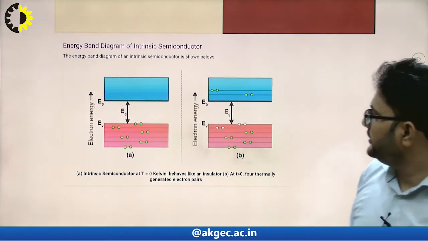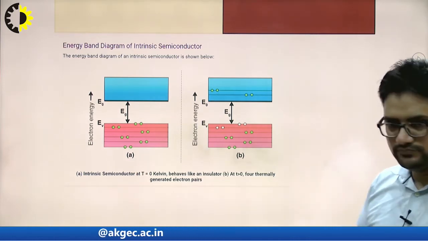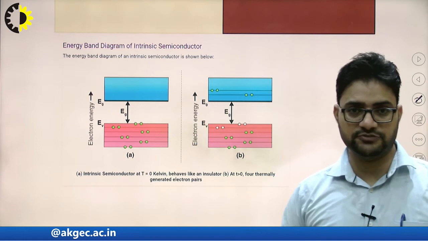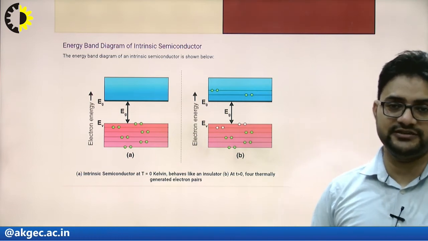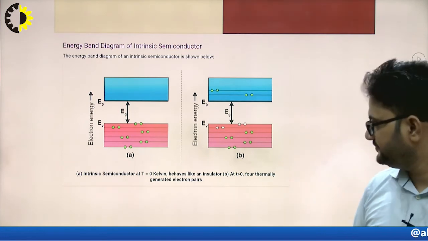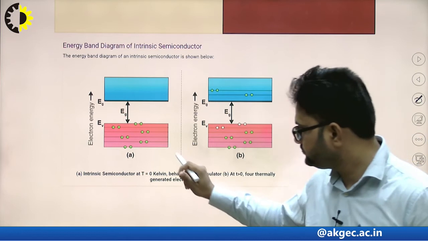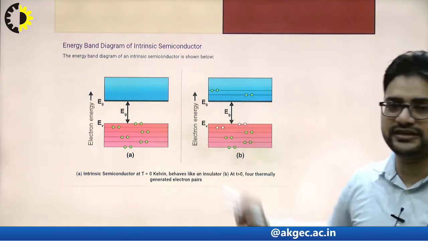Now in terms of the energy band diagram, we have discussed the cases of 0 degree Kelvin and room temperature and how they are dependent. We will see this in terms of the energy band diagram also.